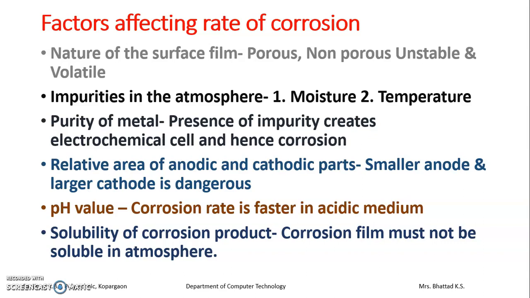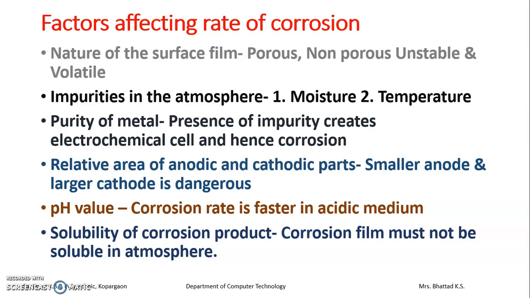Next is relative areas of anode and cathode. We have gone through this. I am just focusing that a smaller anode and a larger cathode is dangerous. जसं मी मागे सांगितलंय की छोटा एनोड असेल आणि मोठा कॅथोड असेल तर त्या छोट्या एनोडला येणारं करोजन हे खूप फास्ट आहे. Later on, pH value. Corrosion takes place in almost all pH, that is from 0 to 14, but the observation is that corrosion rate is faster in acidic medium as compared to neutral and alkaline medium.